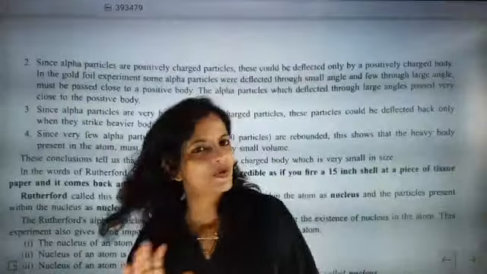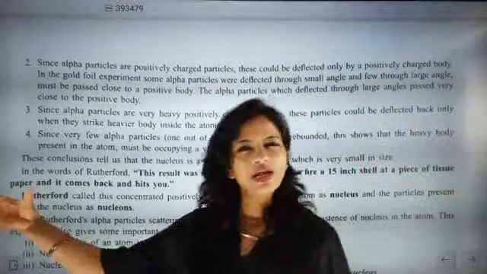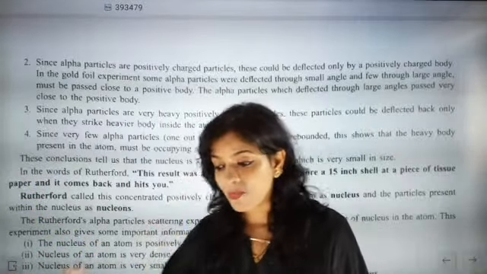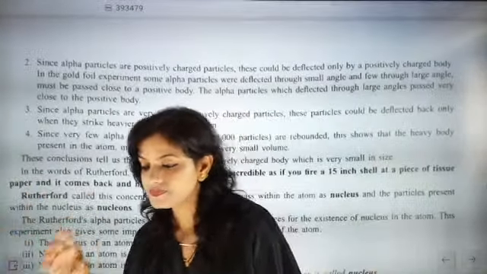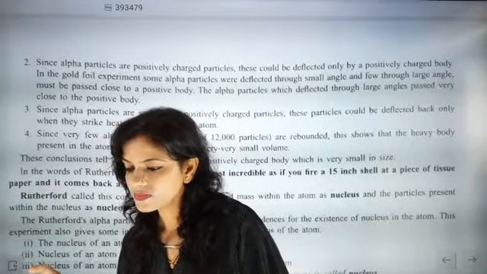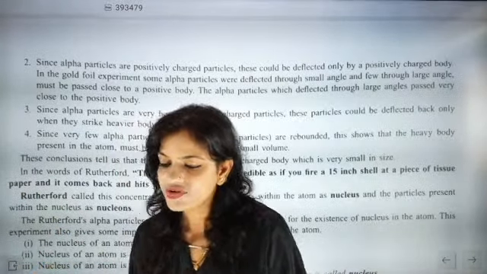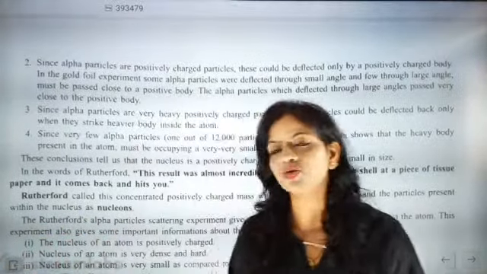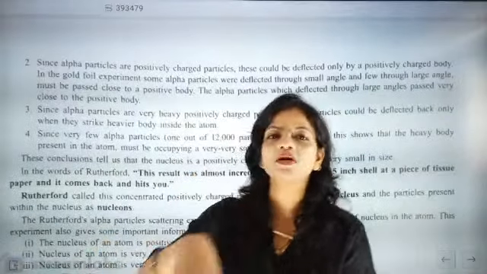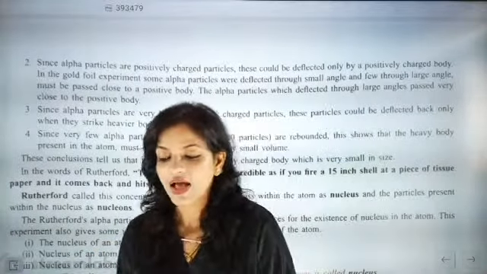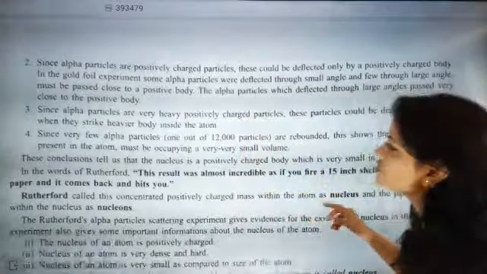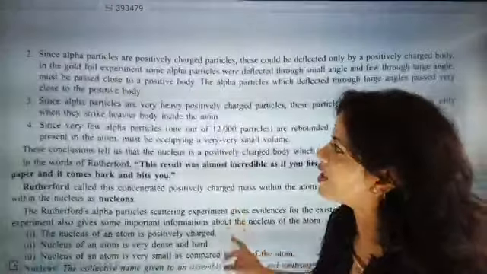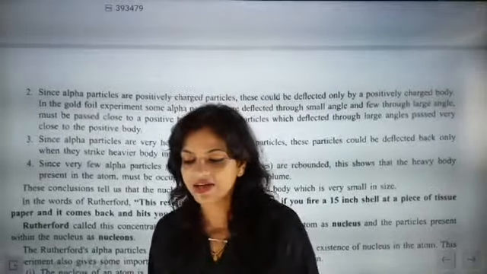So we understood that the expectation was that the rays would come out strongly through the thin gold foil. But in reality, only some of the rays came out, and some started making certain angles. That was a very important point. So expectation and reality were both different.